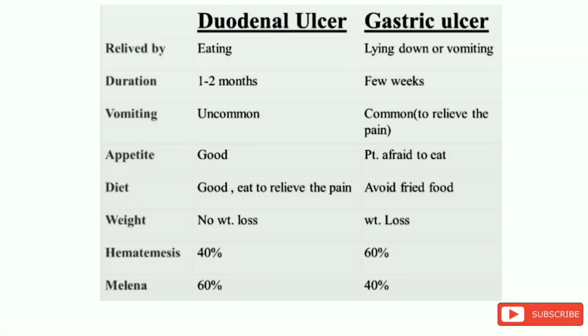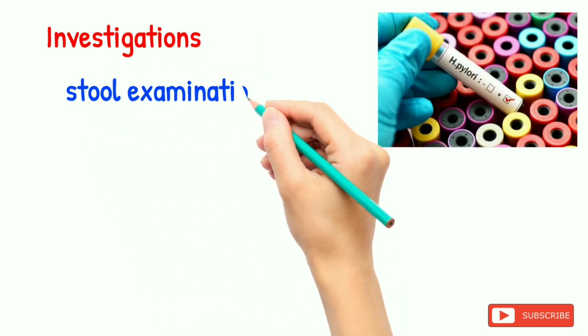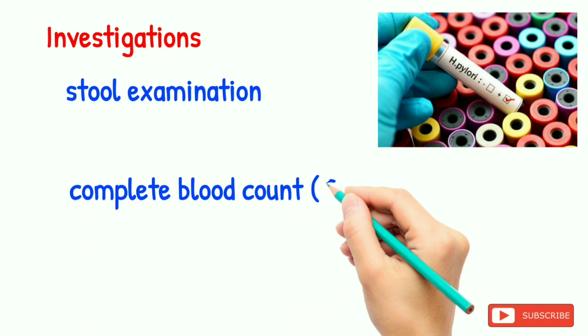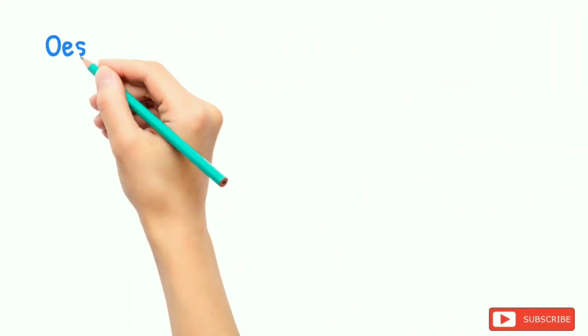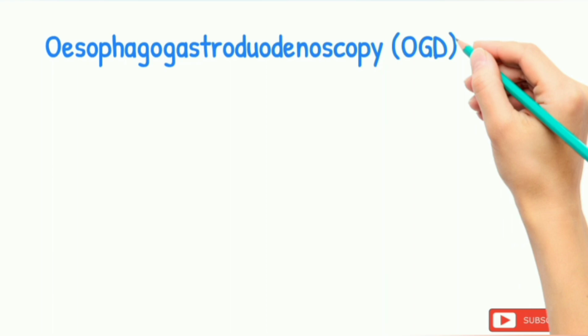Now let's see what the investigations are. First is the stool examination. Second is complete blood count or the CBC test. Special investigations like esophagogastroduodenoscopy (OGD). In this, the ulcer appears as a crater with or without bleeding in its typical location. In the gastric ulcer, a routine biopsy is advised to rule out malignancy. In duodenal ulcers, biopsy is done in recurrent cases to rule out Helicobacter pylori.